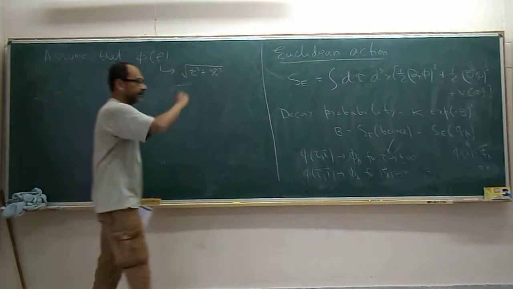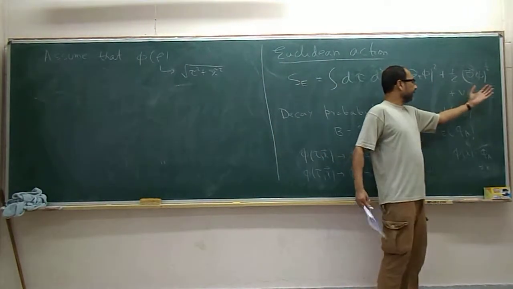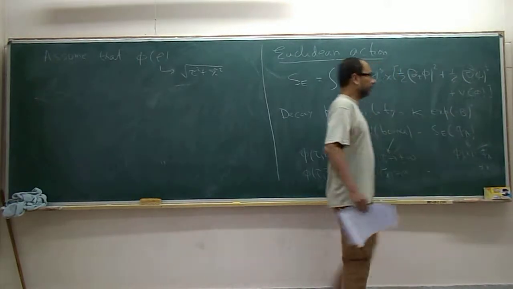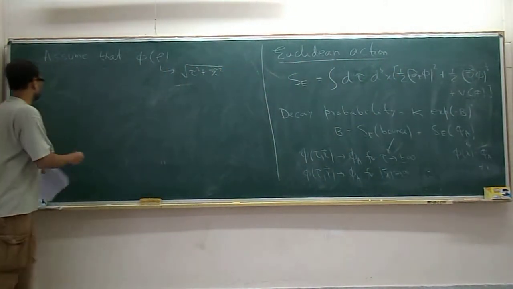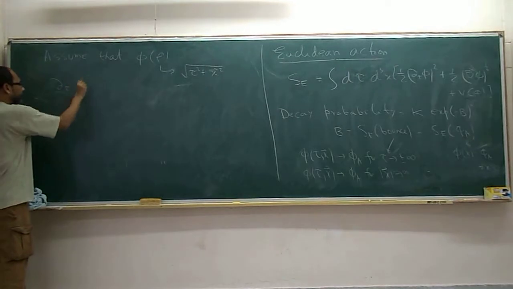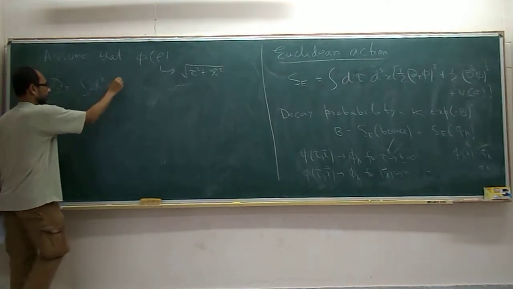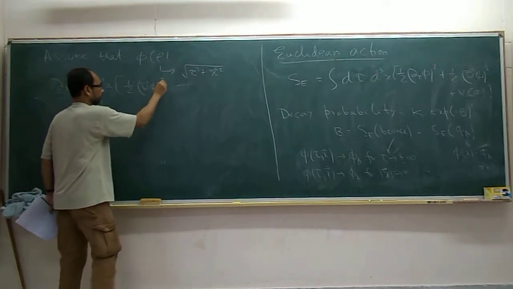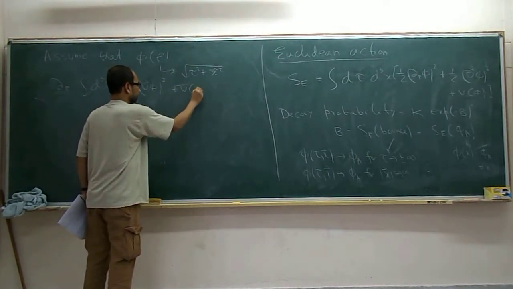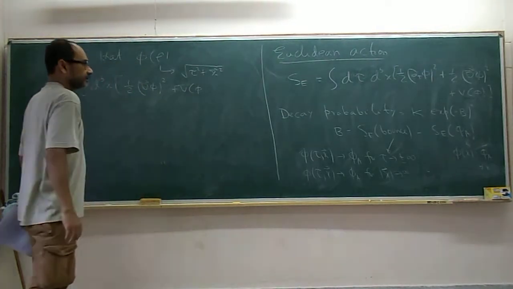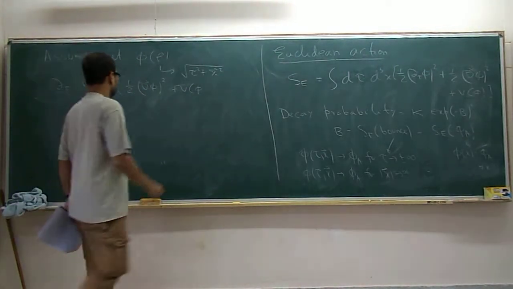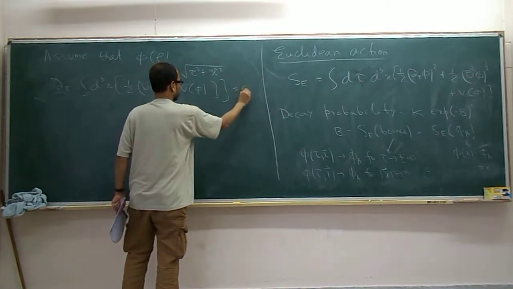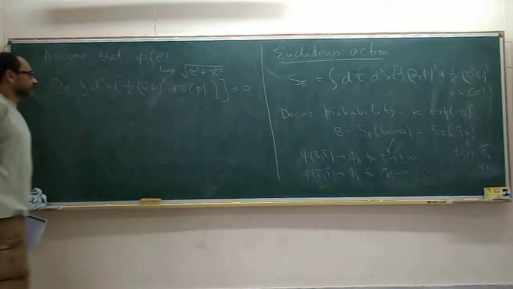If we think of this as a field theory with potential minus V of phi, then as a consequence of the equation of motion, we know that the following is true: the tau derivative of the integral d^3x of half phi dot squared plus V of phi equals 0.